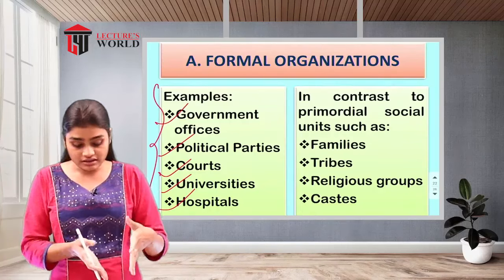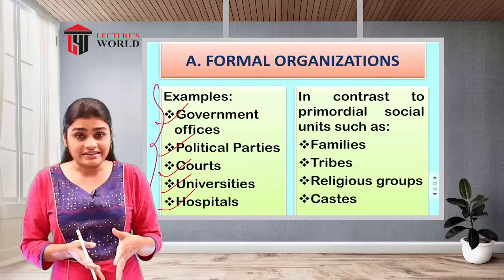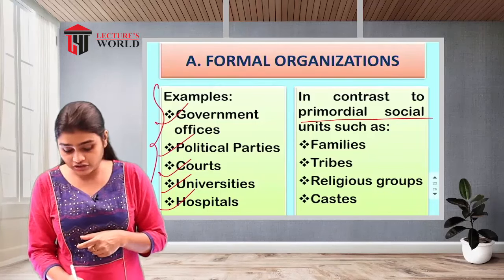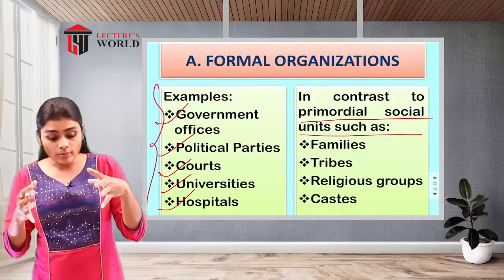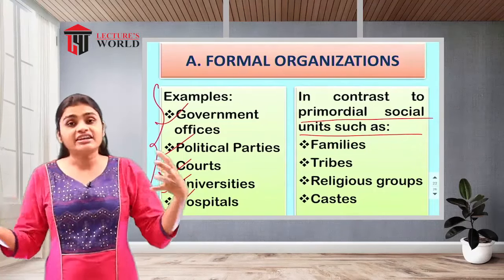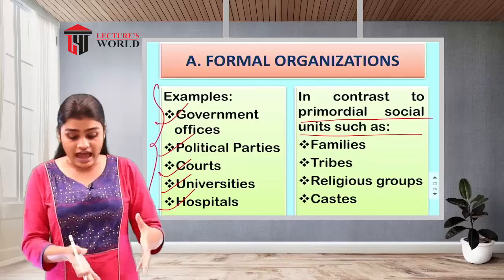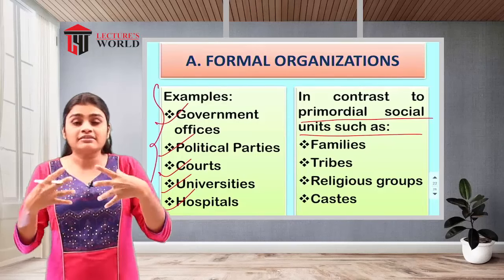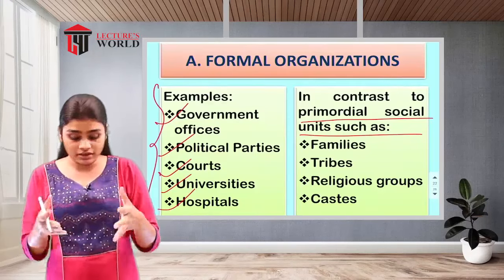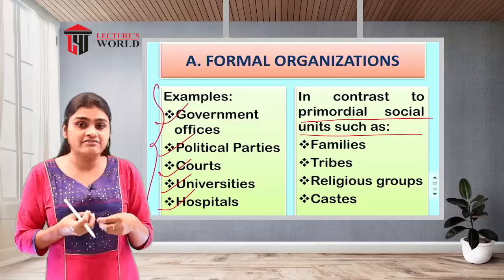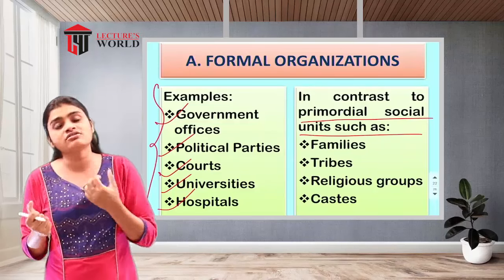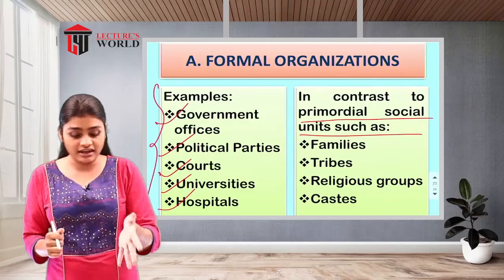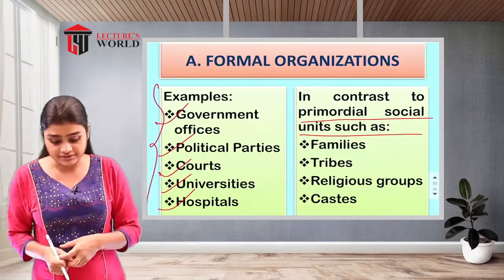Formal organizations are the exact opposite of primordial social units, and the dominant part of where we are living is made up of formal organizations. In this modern time, the dominant organizations we live in are formal organizations, and they dominate us.